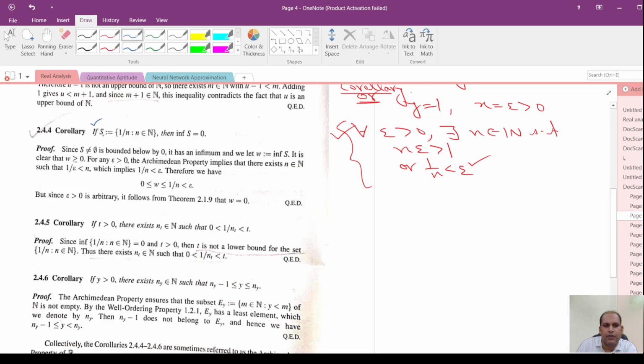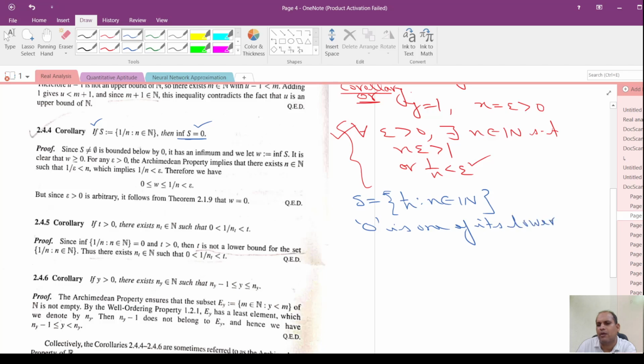The question is: if S is the collection of all those elements of the type 1 by n, where n comes from the natural numbers, we need to show that its infimum is 0. One of the techniques I have already discussed: for this set S, the collection of all 1 by n such that n belongs to N, clearly 0 is one of its lower bounds.